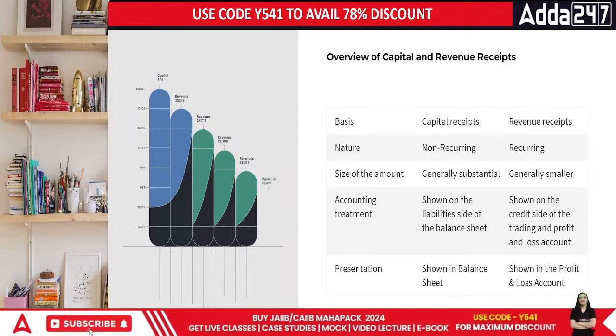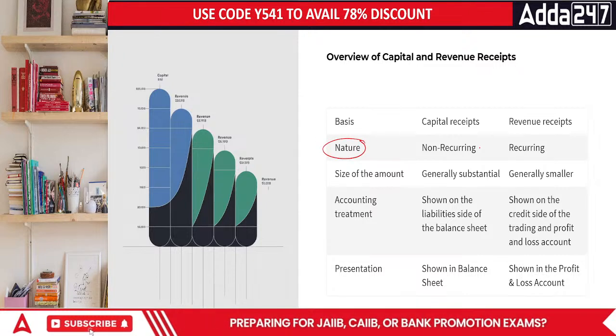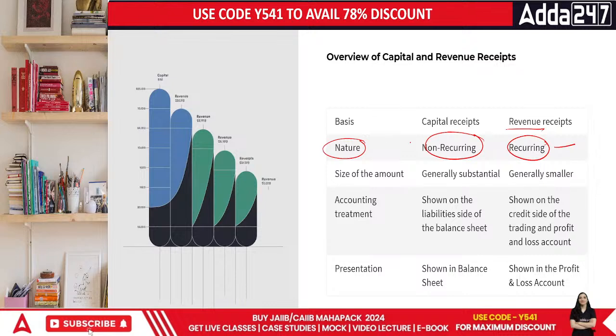Then let's move on, everyone. We have a lot of things to discuss. On this basis, can you see that part? The nature of capital receipts is non-recurring. Revenue receipts are recurring. This is repetitive and this is non-repetitive.